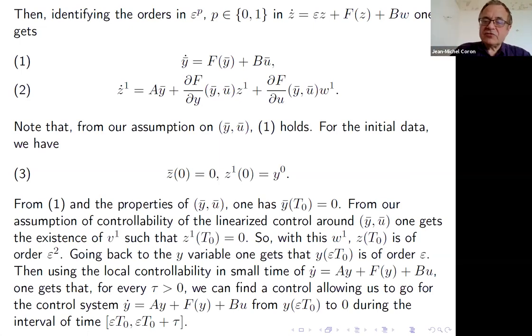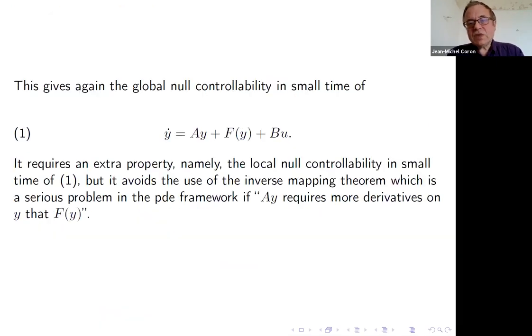So you can check that if you do the scaling back, if you start with something of order 1, you arrive at something which is of order epsilon. And then it's only a local problem. You want to move from something which is small to 0 exactly. And for that you can use that the linearized control system around 0 is controllable. So this is a method to get the controllability. So we can try to use this method for the controllability of the Navier-Stokes equation.